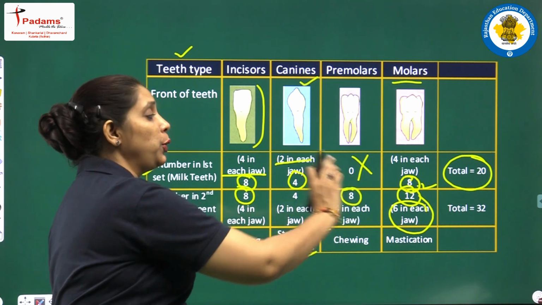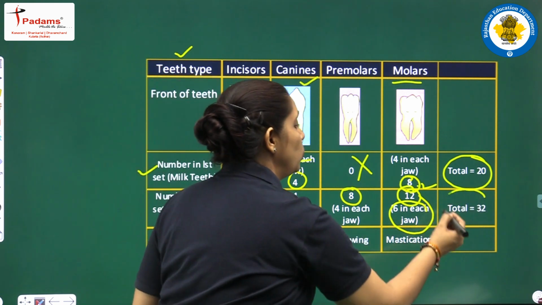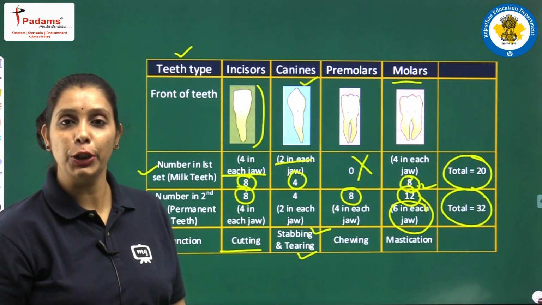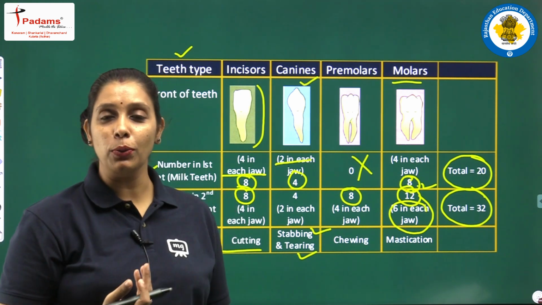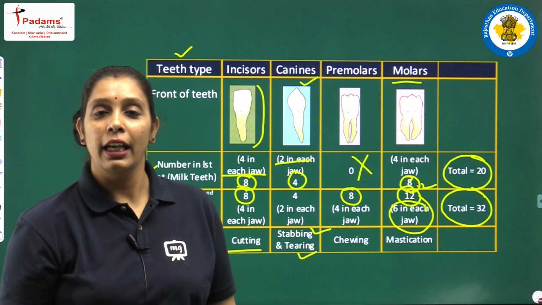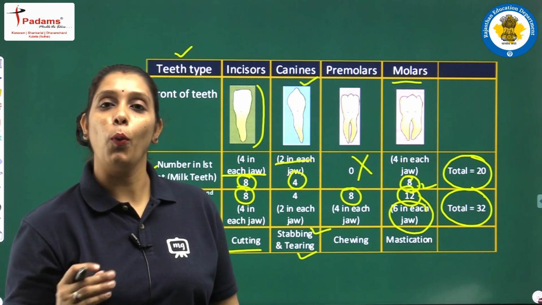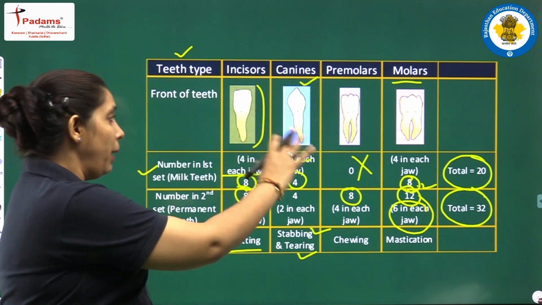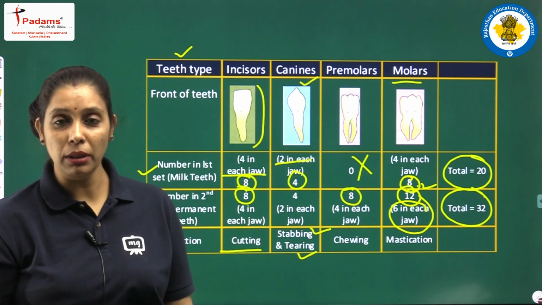So in this way total number of teeth कितने हुए हमारे? 32. हम कहते हैं ना इंसान में कितने दांत होते हैं टोटल? 32, 32. अब बच्चे सोचेंगे मैम बट आई डोंट हैव 32. Yes, it varies person to person. As you grown, your number of molars also grown. So wait for 32 teeth. I hope everything is clear about teeth, their function, their number.